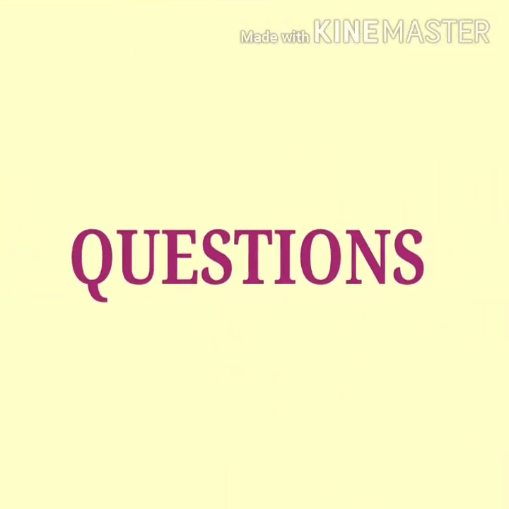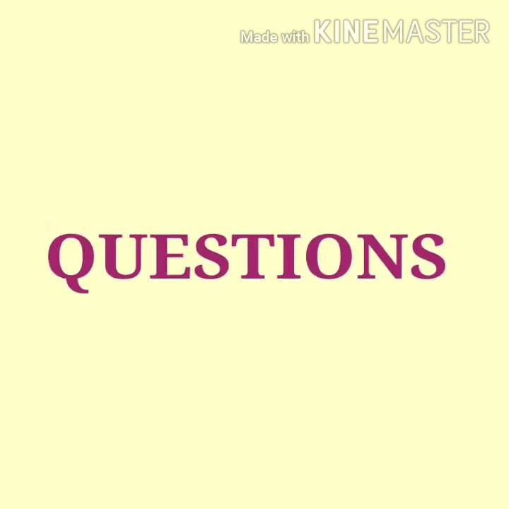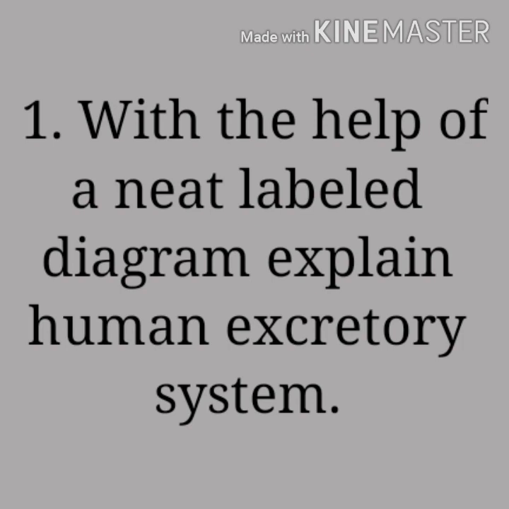Now here are the questions which you have to write in the biology note. First question, with the help of a neat labeled diagram, explain human excretory system. You have to draw the diagram with a pencil, label neatly with the pencil. By using a scale, you have to draw the line on one side or on either side of the diagram. So do it neatly. Labeling should be done with pencil.